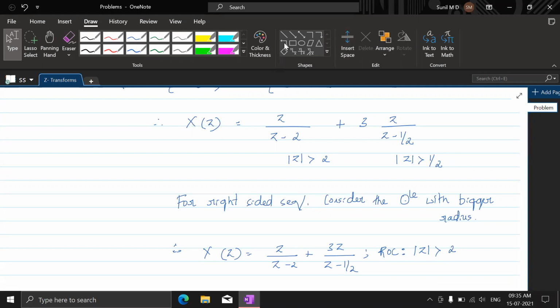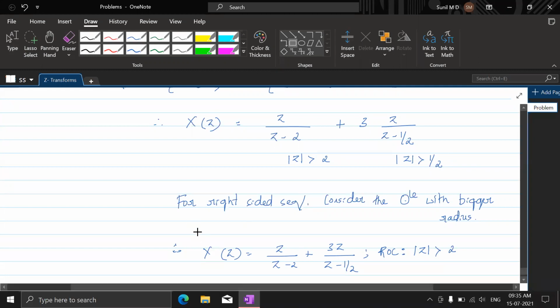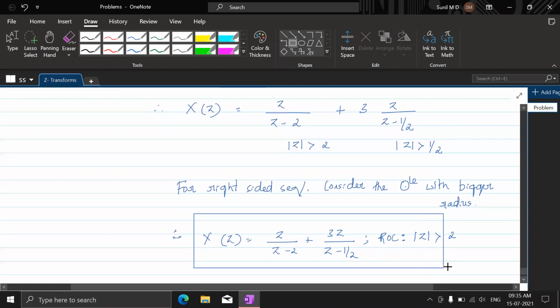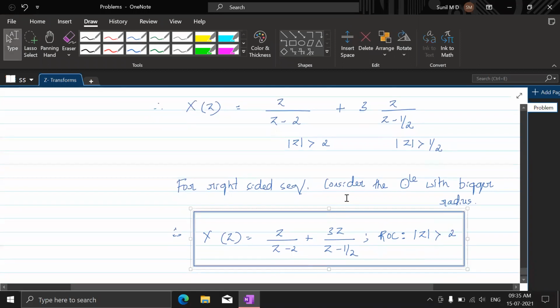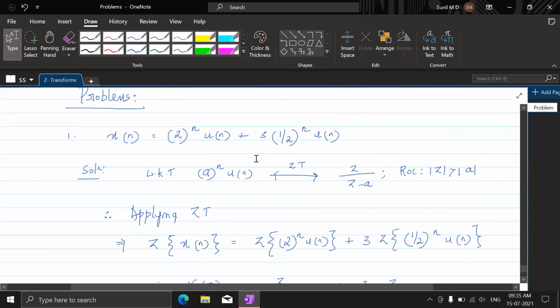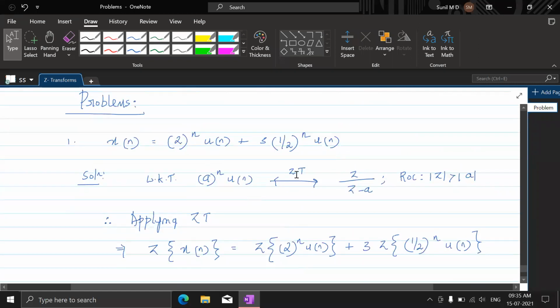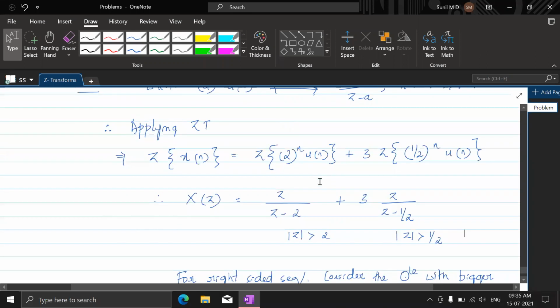Fine, so we can stop here, or you can go one step further, take the LCM and show the answer, not at all a problem. So we are referring to the standard transform. Which standard transform are we referring to? We should just write that here.